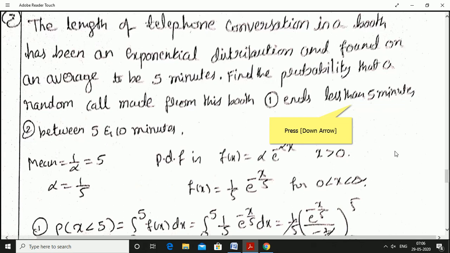Mean value for the exponential distribution is 1 by alpha, that's equal to 5, or else alpha is equal to 1 by 5. Probability density function is f of x is equal to alpha into e power minus alpha x for x greater than 0.